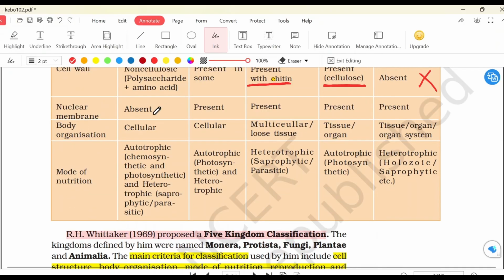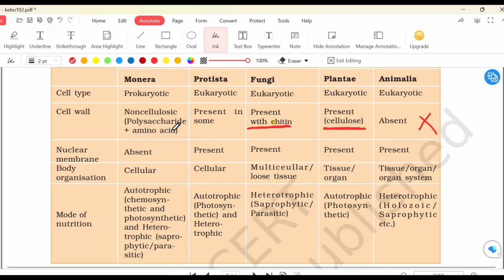Body organization. Monera has cellular body organization, usually single cellular. Protista also has cellular body organization, meaning different cells perform different functions. Fungi are multicellular, or loose tissues are also formed, meaning there are multiple cells and sometimes a few cells form groups and perform a particular function. Plantae have tissue or organ level organization, meaning they have formed tissues or organs. Then in animals we have tissues, organs and organ systems.